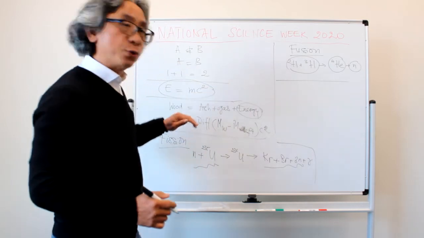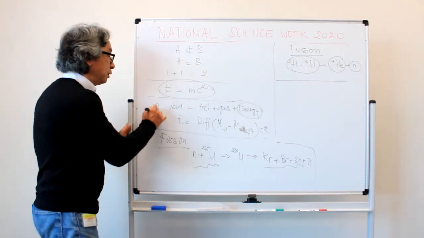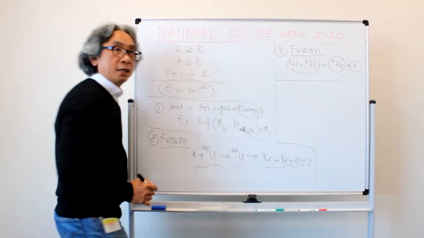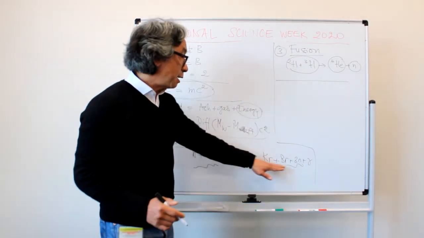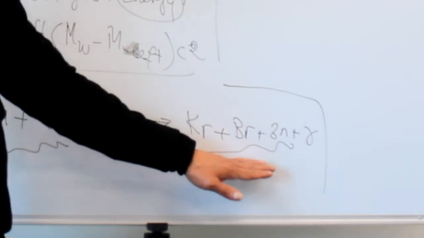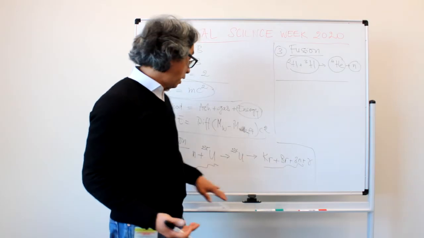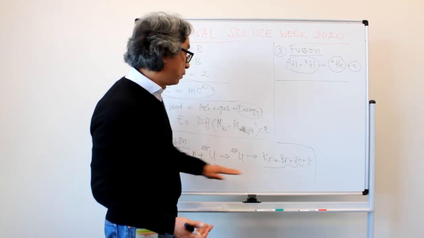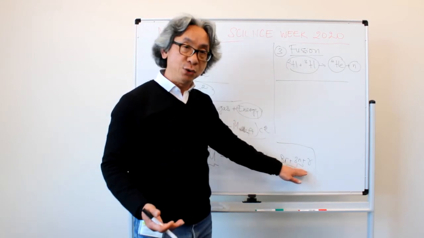But in all these 3 examples, burning wood, or using nuclear fission, or using fusion, what we have seen is there's some remainder. After we burn them or we have the reaction, in terms of this particular fission reaction, we still have krypton and barium left and the neutrons left.